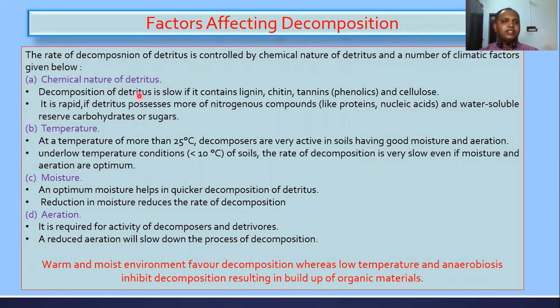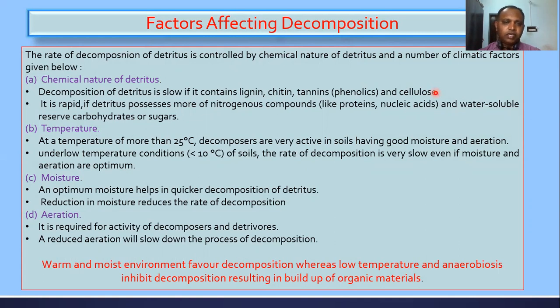Regarding the chemical nature of detritus, decomposition is slow if the detritus contains more organic polymers like lignin, chitin, tannin, and cellulose, and phenolic compounds.